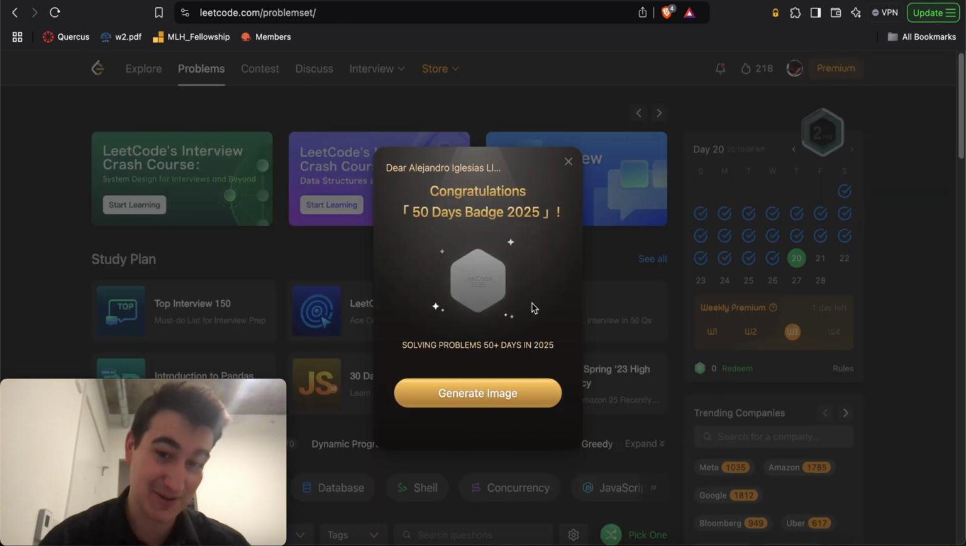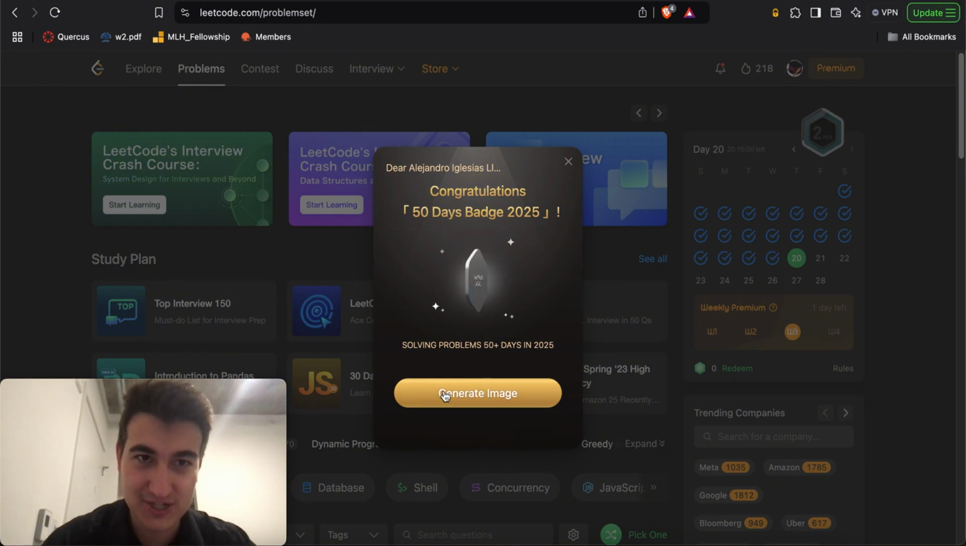So today seems like we got a very beautiful badge here. Congratulations, 50 days badge of 2025. I'll press generate image for later, just so that I have that in my records book. But yeah, this feels pretty nice and handy dandy.